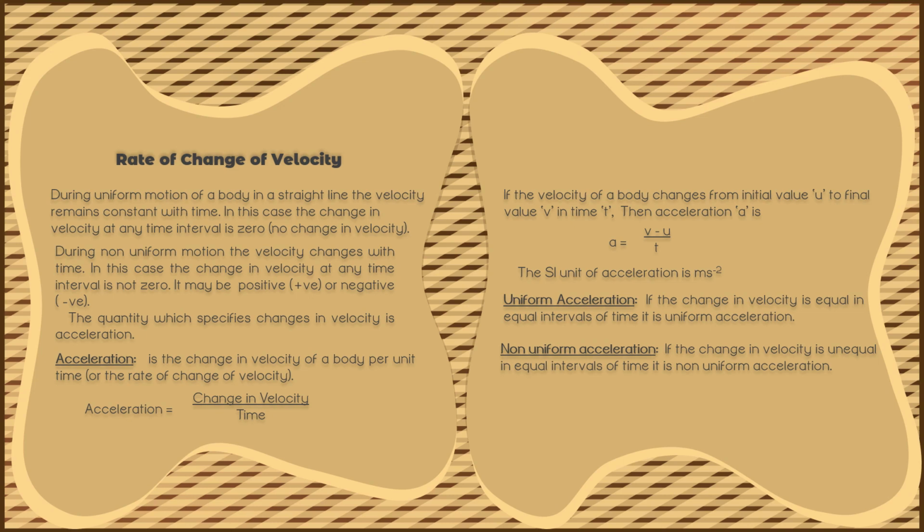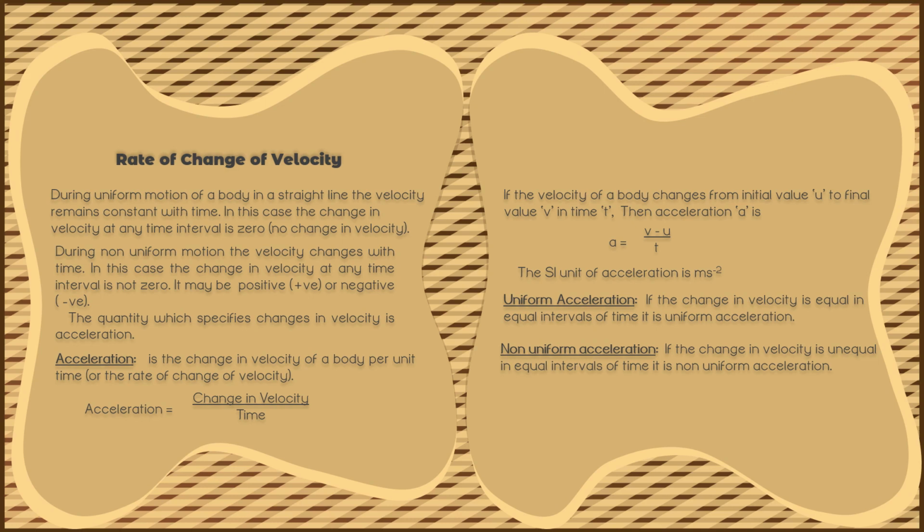So, what is acceleration? In non-uniform motion, the velocity of the body changes with time. It has different velocity at different instants of time and at different points of its path. In such a situation, we define a physical quantity called acceleration, which is a measure of the change in velocity of a body per unit time. So, acceleration is defined as the rate of change of velocity.